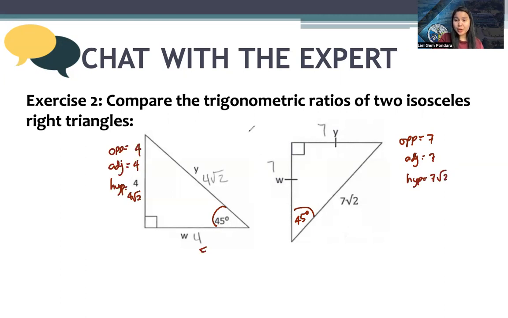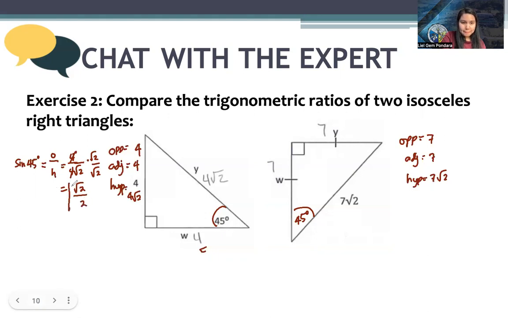Let's check for their trigonometric ratios. We'll start with the first triangle, sine 45. That will be opposite over hypotenuse. That is 4 over 4 square root of 2. We'll rationalize it. Multiply by square root of 2 over square root of 2. Cancel the 4. So we'll have square root of 2 over, they are the same, so we can cancel, it's 2. This is our sine 45.